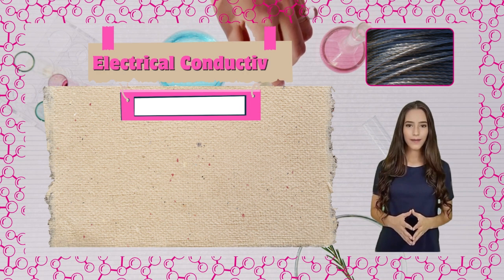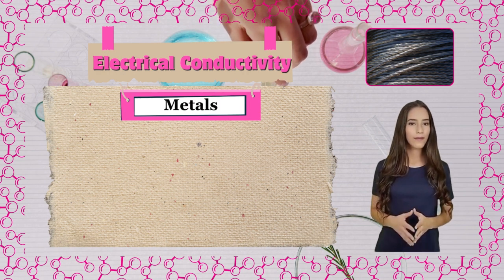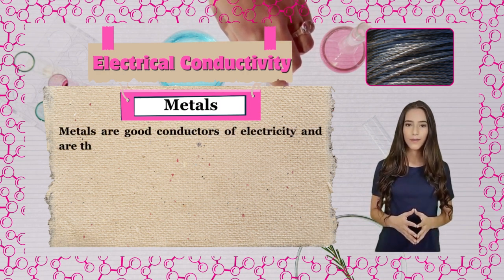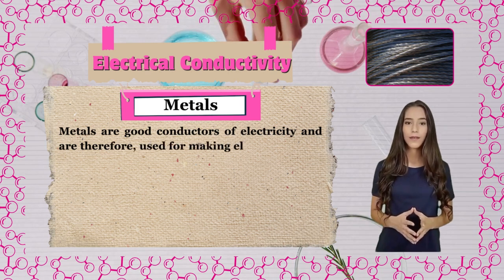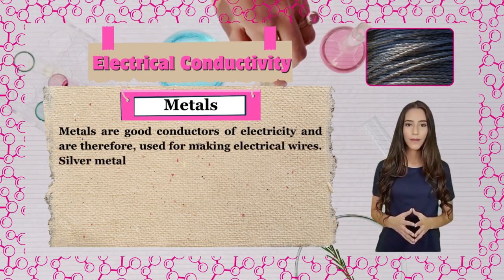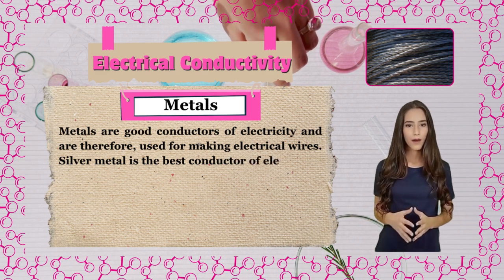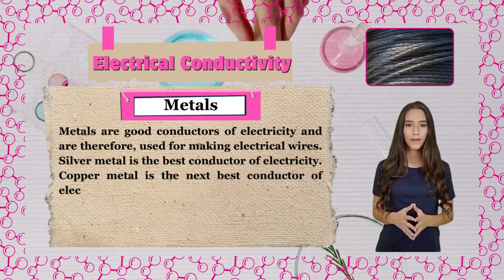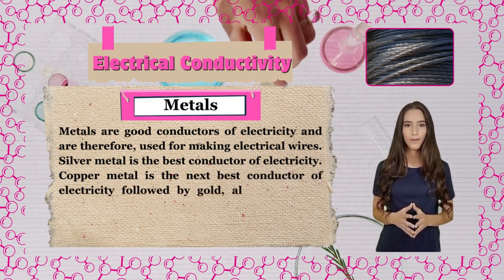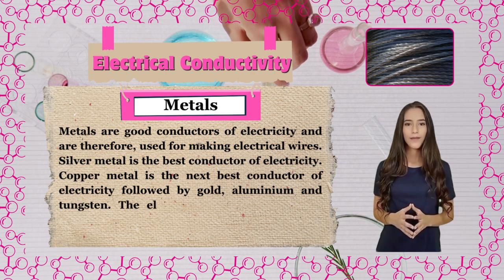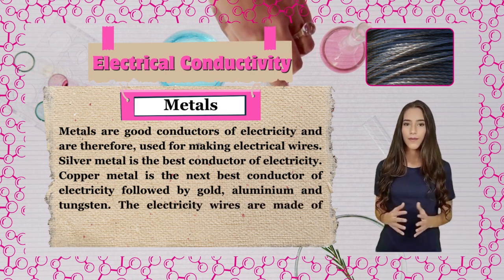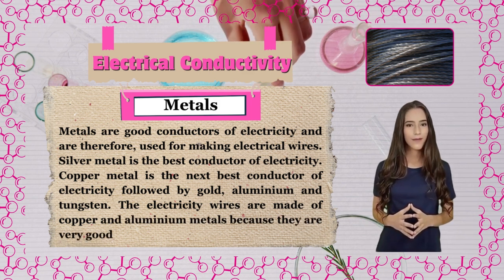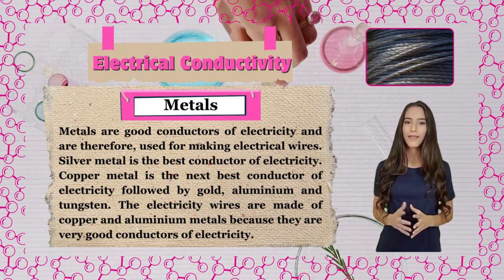Electrical conductivity. Metals. Metals are good conductors of electricity and are therefore used for making electrical wires. Silver metal is the best conductor of electricity. Copper metal is the next best conductor of electricity, followed by gold, aluminium, and tungsten. The electricity wires are made of copper and aluminium metals because they are very good conductors of electricity.